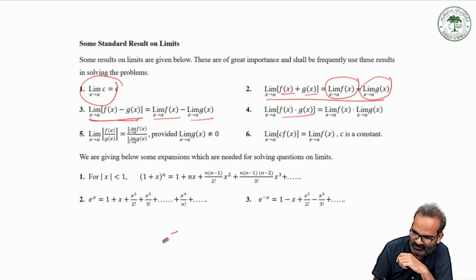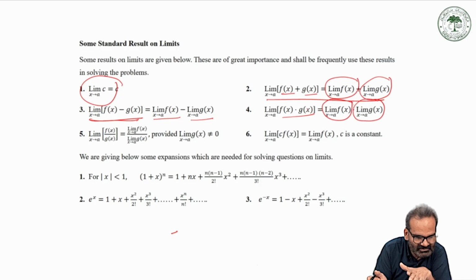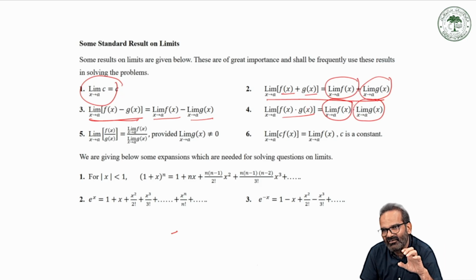The limit of the product of two functions is always equal to the product of their limits independently. That is, if two functions are multiplied together, to find the limit of the product, we can find the limit of each function separately and then multiply them together.